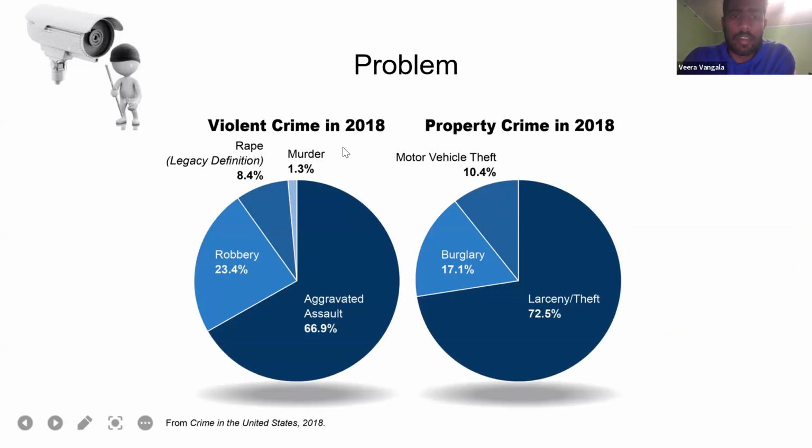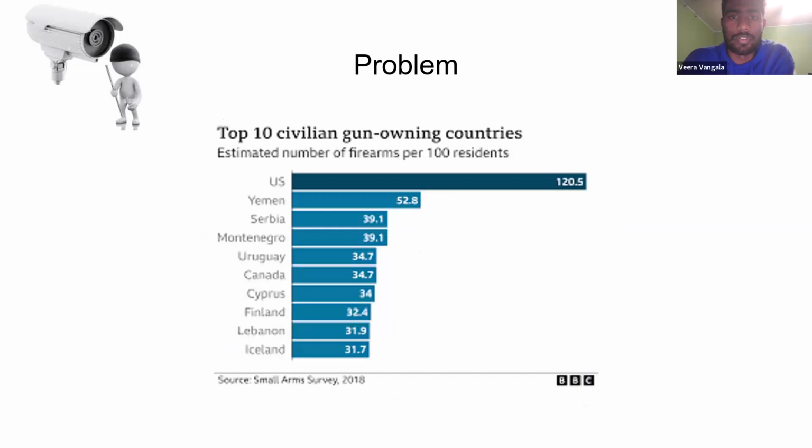The first thing, on the left hand side, is violent crime. In 2018, we can see that assault has the highest violent crime rate, and on the right hand side we can see property crime in 2018. As per the reports in the United States, there are a lot of theft cases. Now we are going to see how these problems are being solved with our proposed solution.